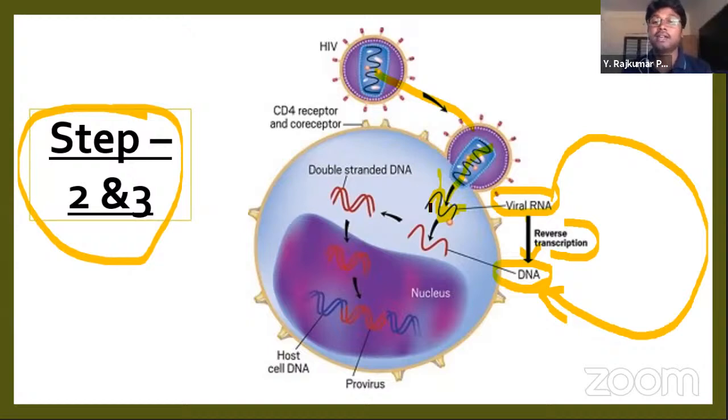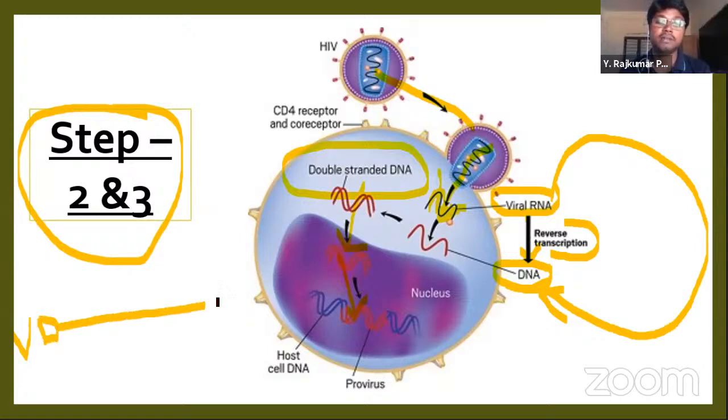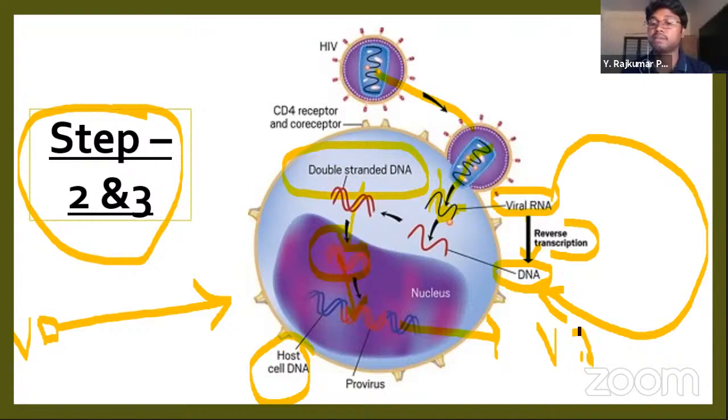You see here, after converting into double-stranded DNA, the viral double-stranded DNA gets inside the nucleus of the T cells, that means the human cells, and it mixes with the human DNA. Here you are able to see the viral DNA mixing with the human DNA. This is the host cell DNA, and this is the viral DNA, and whatever is formed is chimeric DNA. This is how it mixes with our DNA.